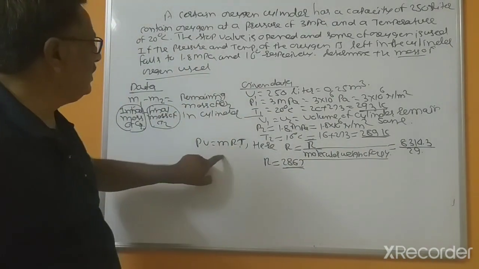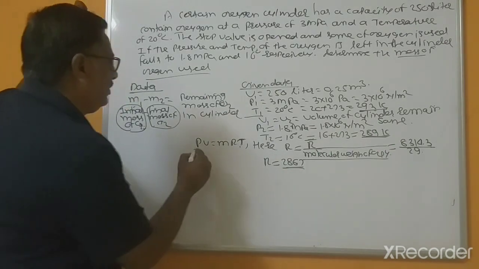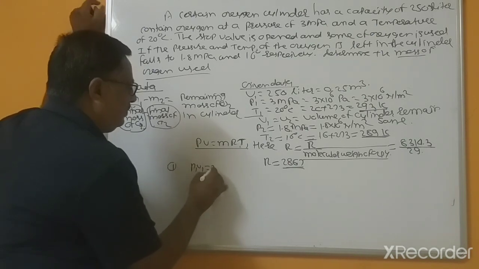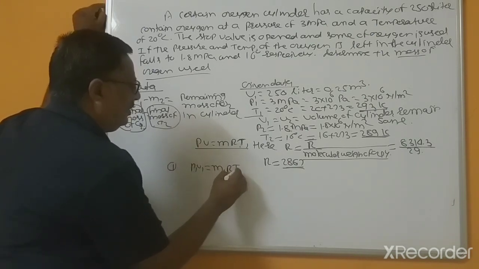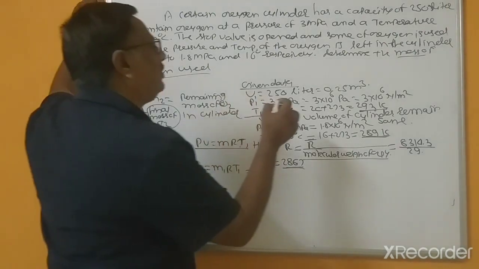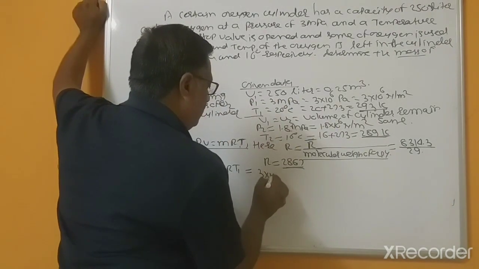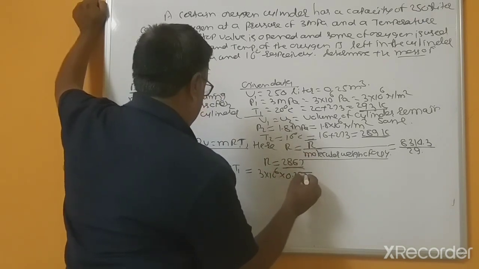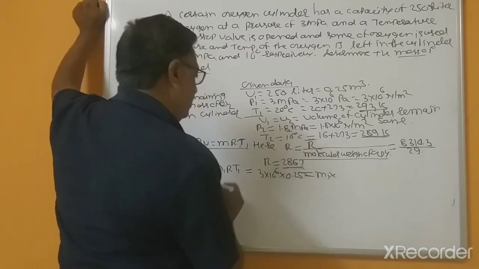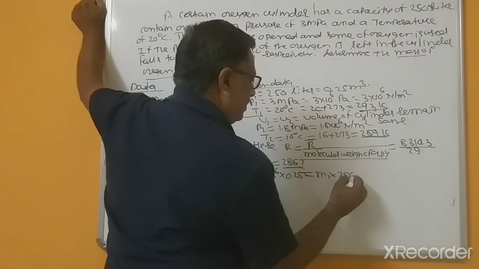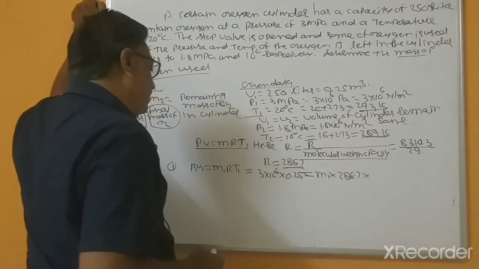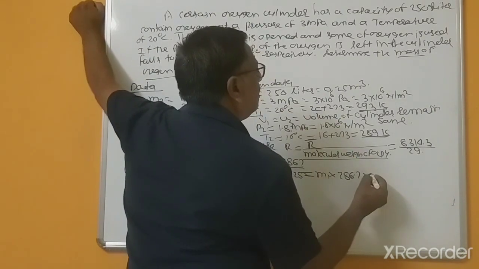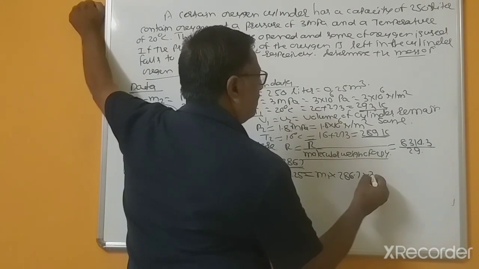Now by using this basic gas equation, P1 V1 equals M1 into R into T1. P1 equals 3 into 10 to the power 6, V1 equals 0.25, R equals 286.7 kilojoule per kg Kelvin, and T1 equals 293.